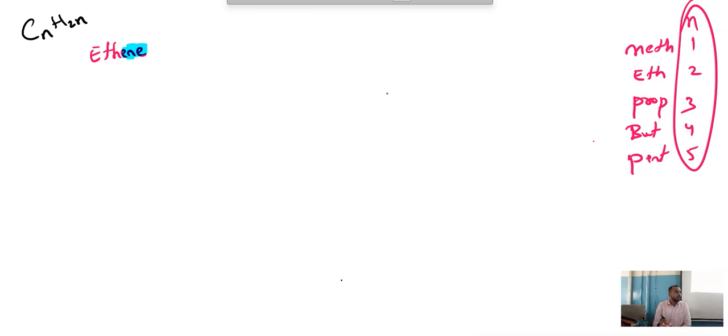Now molecular formula. What is the position of ethene? 2. Correct? Write 2. 2 into 2, how much? H is 4. C2H4. Now write carbon, carbon. As we already have seen, alkenes have a double bond. There is a carbon to carbon double bond. Let me write here the double bond.